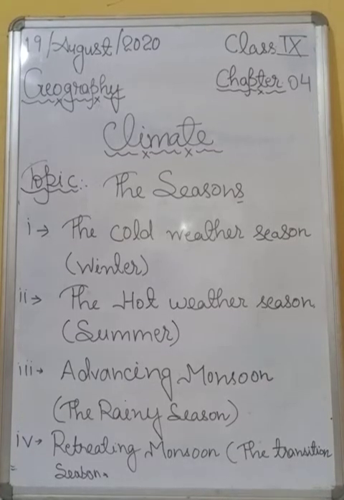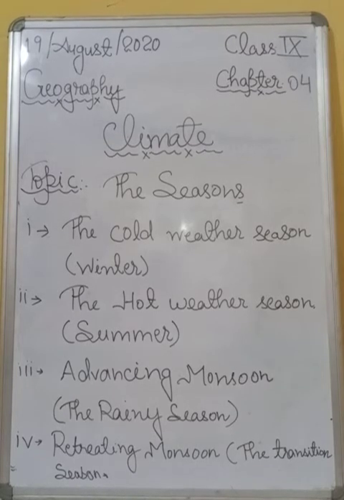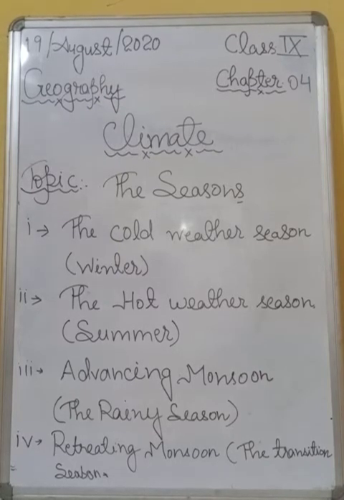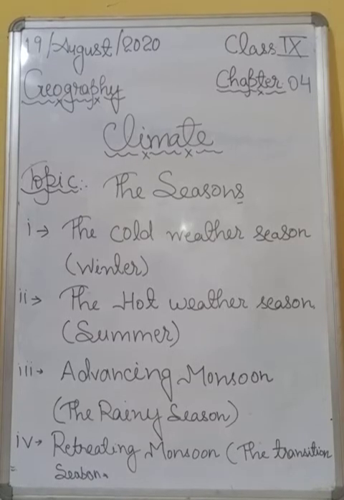And the highest average rainfall in the world falls at Mawsynram, which is located in the southern ranges of the Khasi Hills, which is located in Meghalaya. Understood? So students, in the northern plains, precipitation or rainfall decreases from east to west.